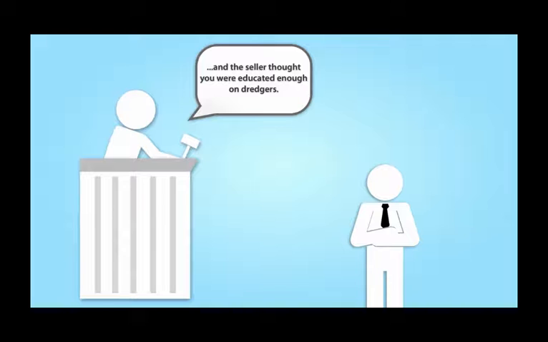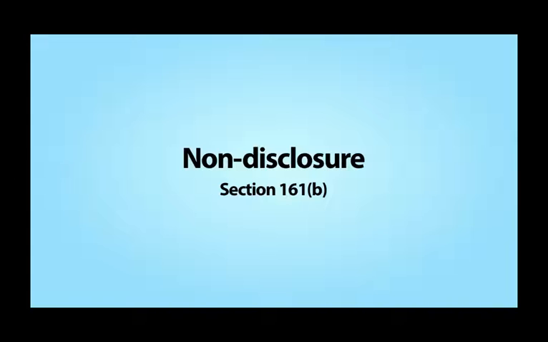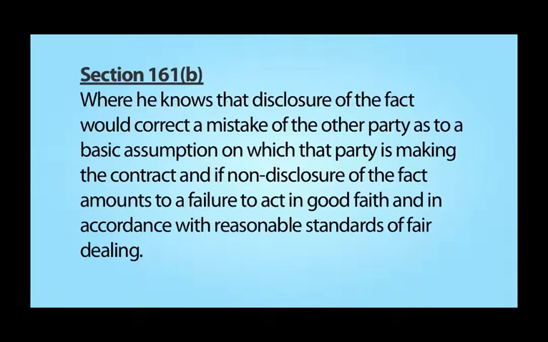Before we leave unilateral mistake, let's take a moment to think about a related doctrine. In an earlier module, we discussed non-disclosure under section 161b. Recall that section 161b states that there is a duty to disclose where one party knows that the other party is mistaken about a basic assumption of the contract, and failing to disclose would violate the standard of good faith and fair dealing. There is considerable overlap between this category of non-disclosure and the concept of unilateral mistake.